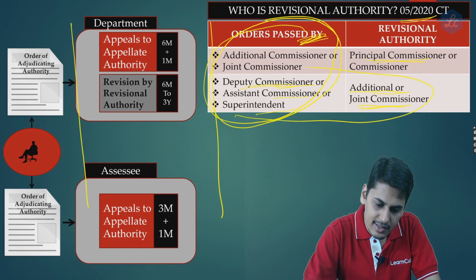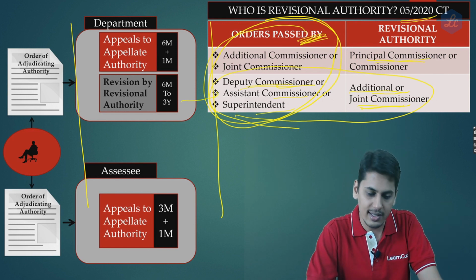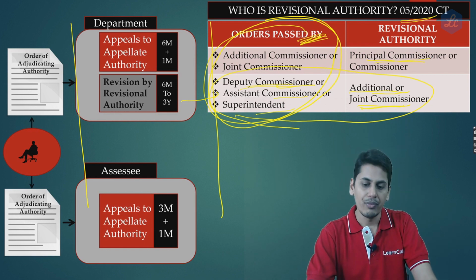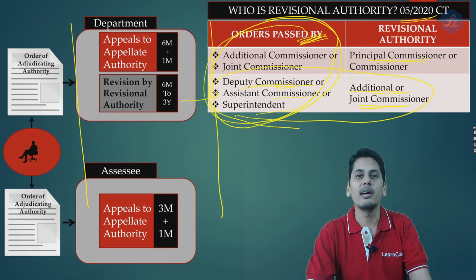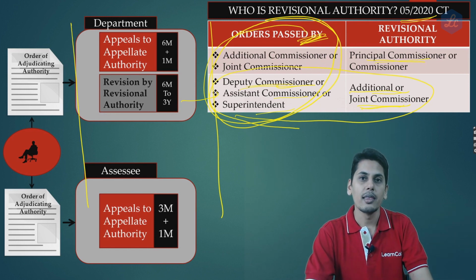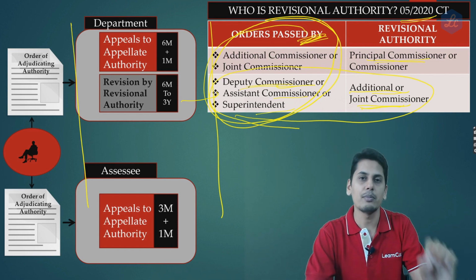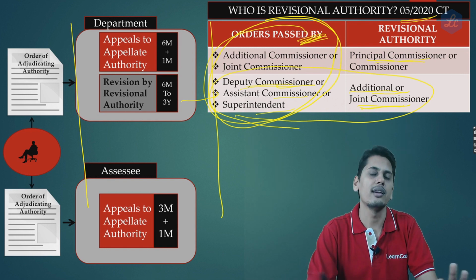So this is the sequence: the deputy commissioner or assistant commissioner or superintendent has passed the original order. The joint commissioner or additional commissioner has revised the order. The commissioner is agitated against this revisional order, reviews it, and instructs his subordinate to prefer an appeal before the appellate tribunal. So far it is so good.